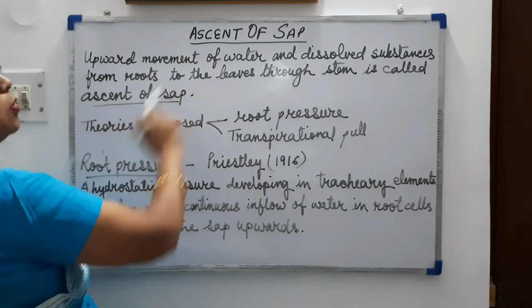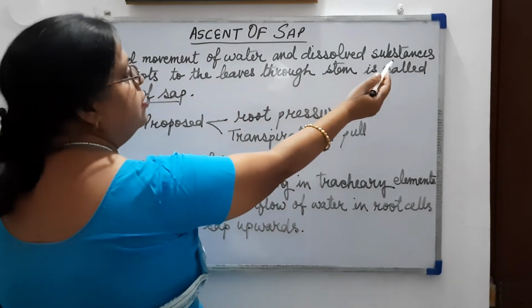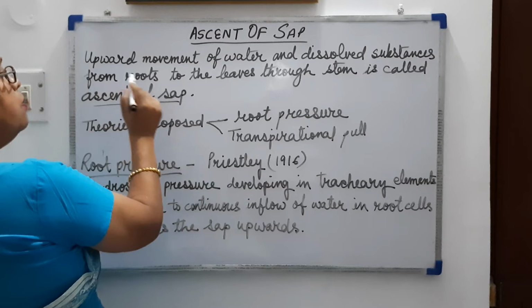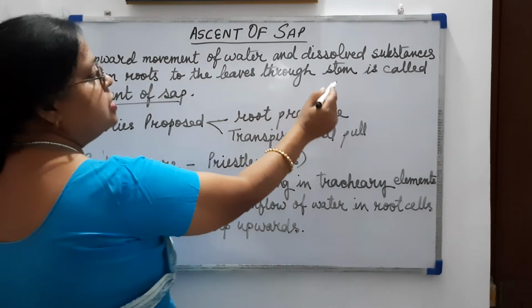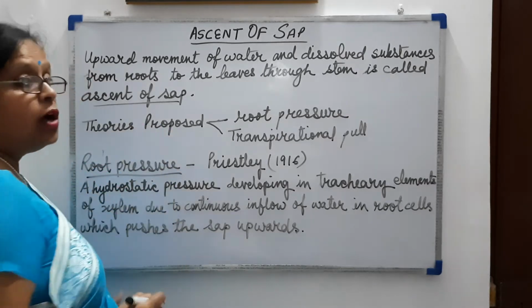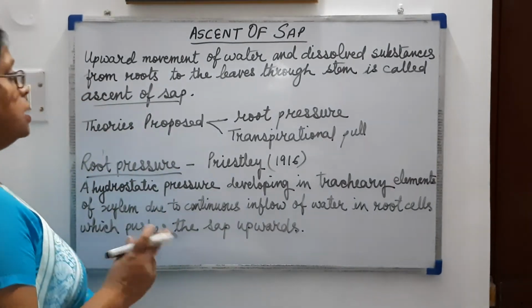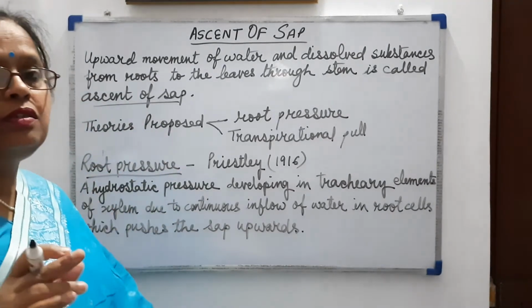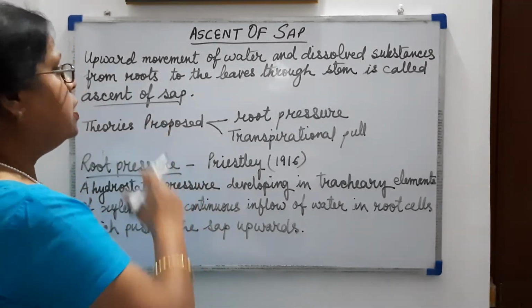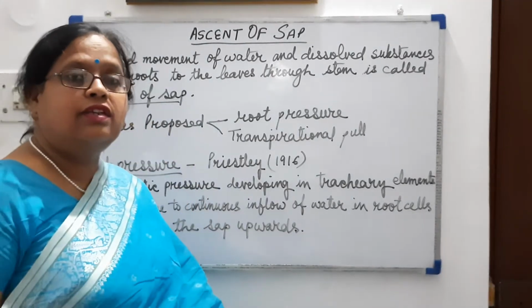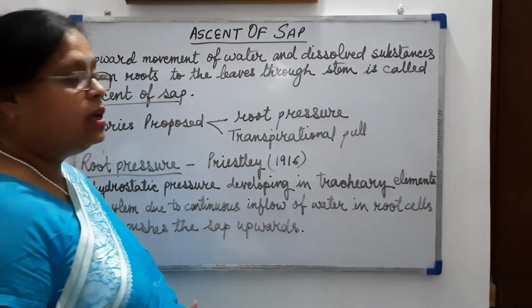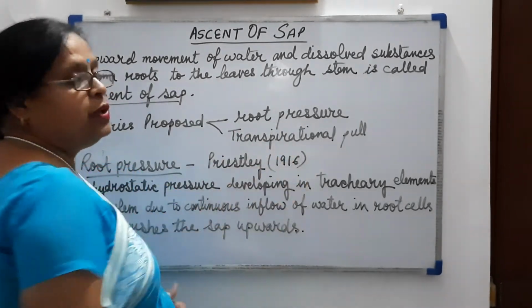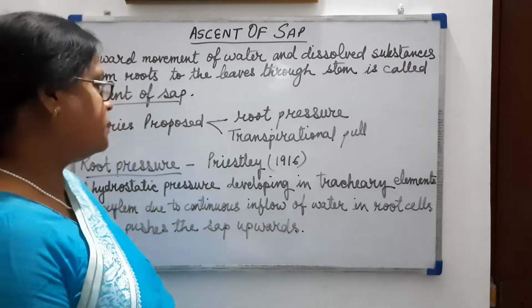Upward movement of water and dissolved substances from roots to the leaves through the stem is called ascent of sap. Now there are two theories proposed for explaining the ascent of sap. One is the root pressure theory and the other is the transpirational pull theory.